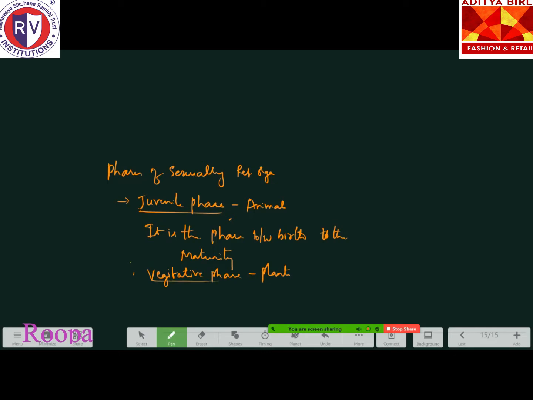So that is called what? Vegetative phase. How can we recognize whether the plant has come to the maturity phase? Flowers. Yes, very nice. So once the plant starts flowering, we can say that the plant has come to the maturity phase.